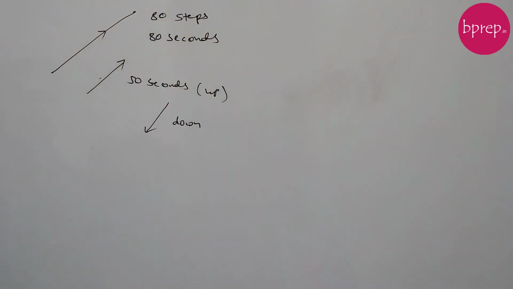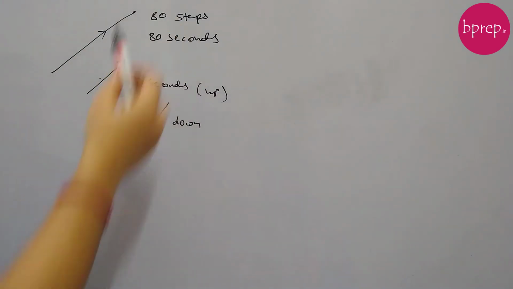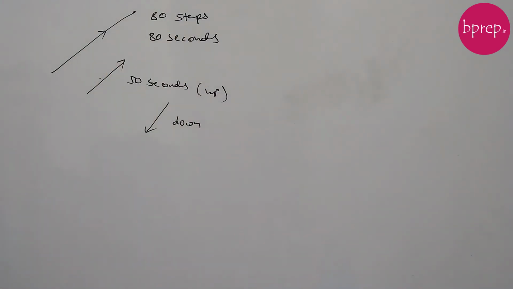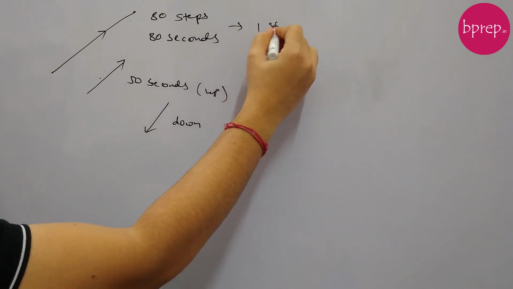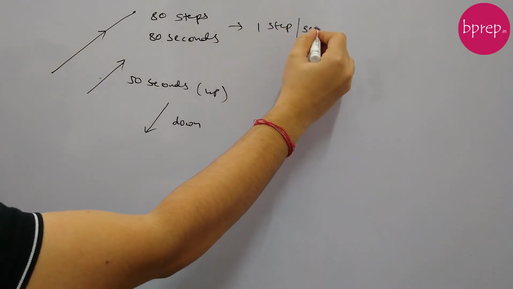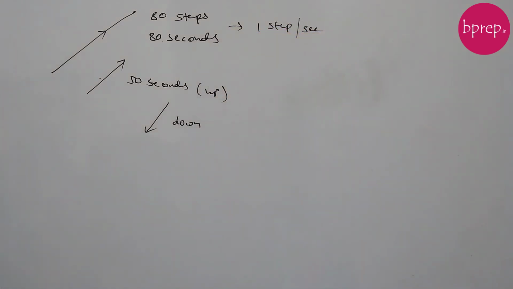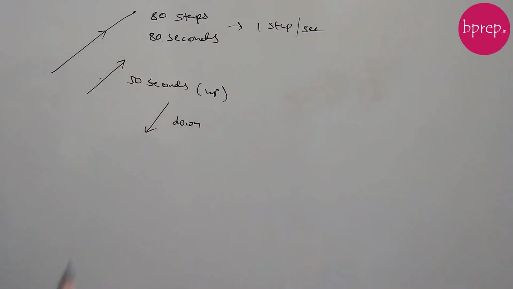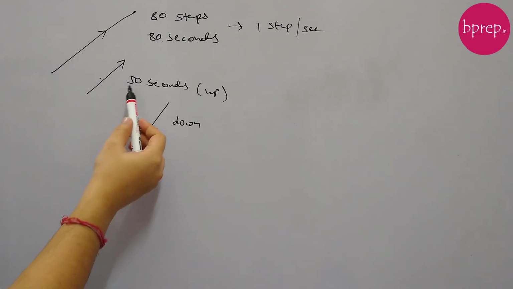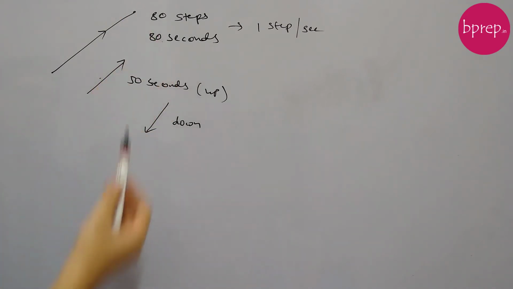So we are going to see two ways. Let's say there are total 80 steps, and the escalator takes 80 seconds to complete it. So the speed of the escalator is 1 step per second. When the escalator is not working and you are walking up, you take 50 seconds to cover 80 steps.